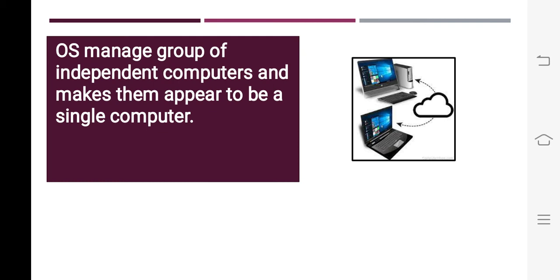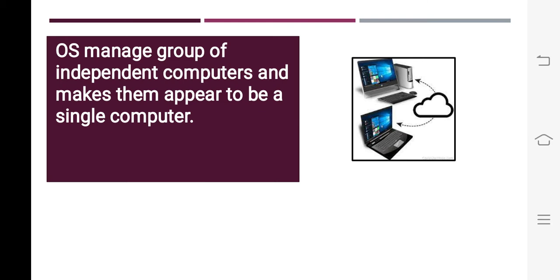The operating system manages all these computer systems and makes it appear that we are using a single computer system. To manage the working of all these computers together, a distributed operating system is used.